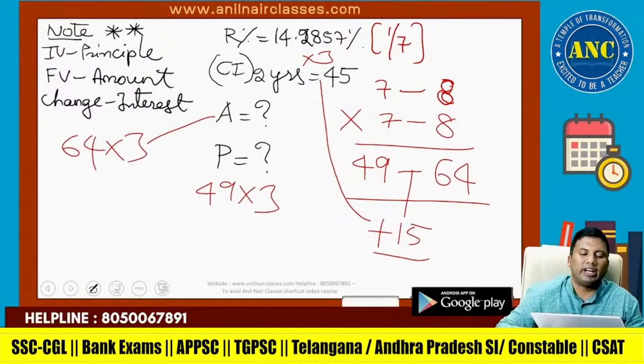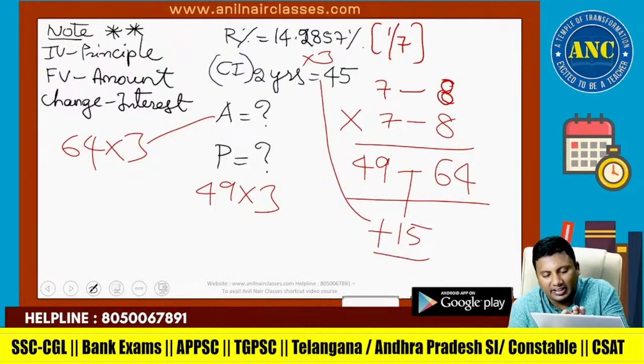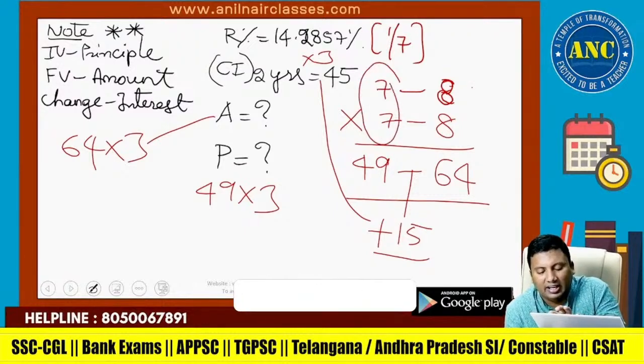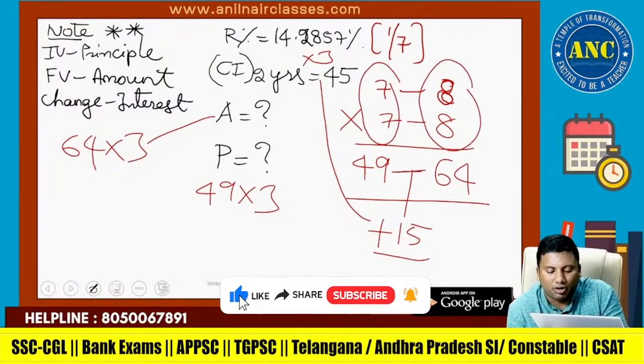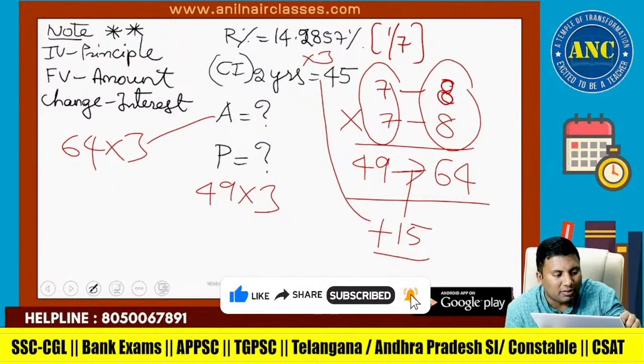Just by looking at a question itself, if you know this successive change concept, you can solve it probably orally with little practice. 14.2857 is 1 by 7. 7 1 increase is 8. Again 7 1 increase is 8. 7 7s are 49, 8 8s are 64. 49 became 64. Change is nothing but interest.